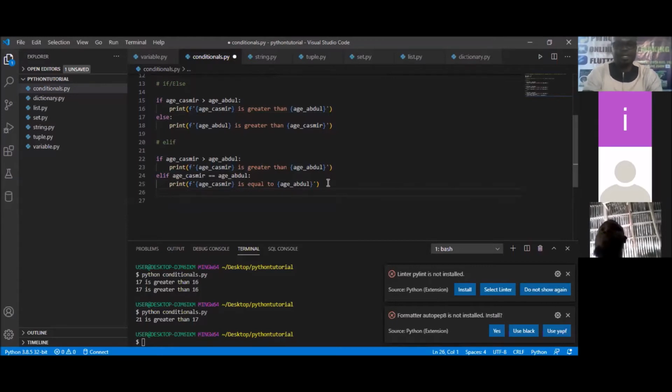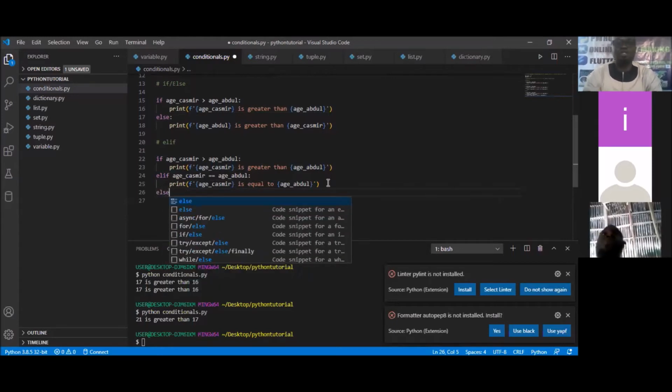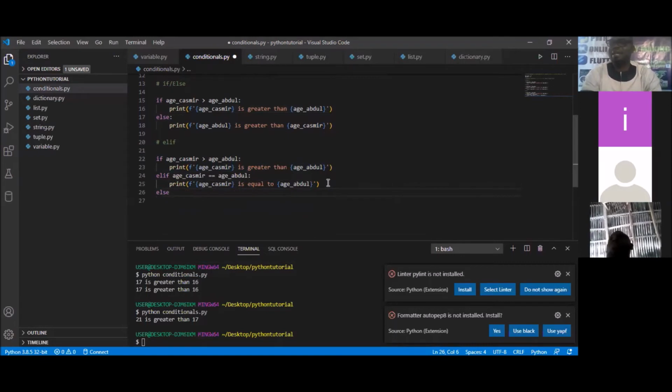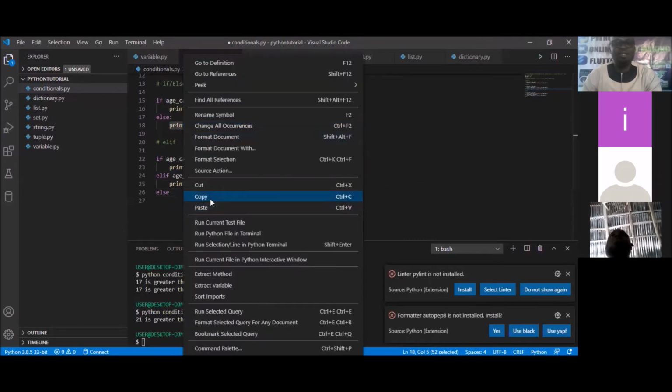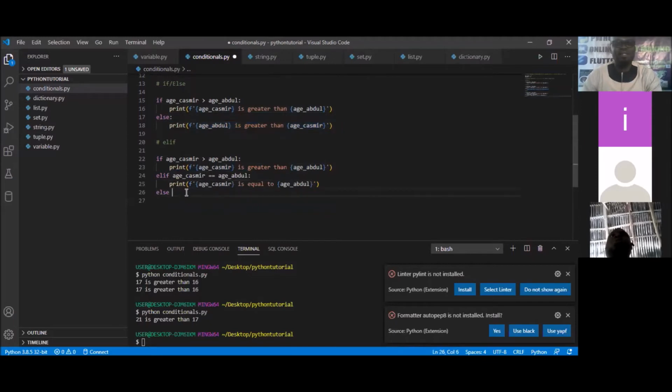So I'm going to now say else, if the two conditions that I've earlier checked are not true. So what do I do? I now simply print out that Abdul's age is greater than that of Casimir. So this is what I want to happen.